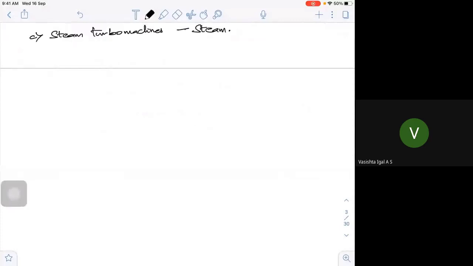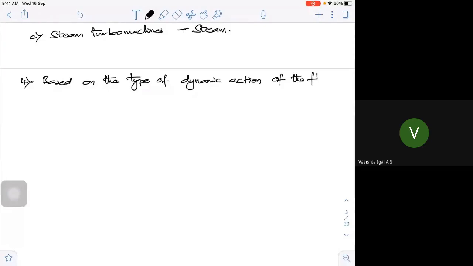One more classification is based on the type of dynamic action of the fluid. What does dynamic action mean? Whether I'm trying to convert what type of energy. Usually we have potential energy, pressure energy, or kinetic energy.